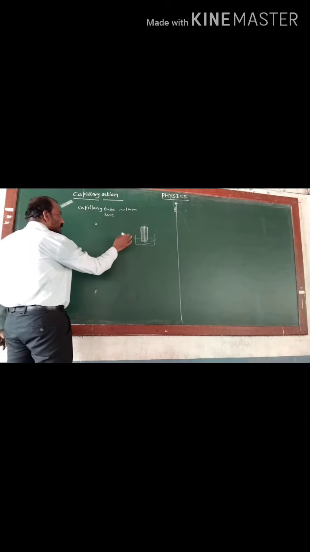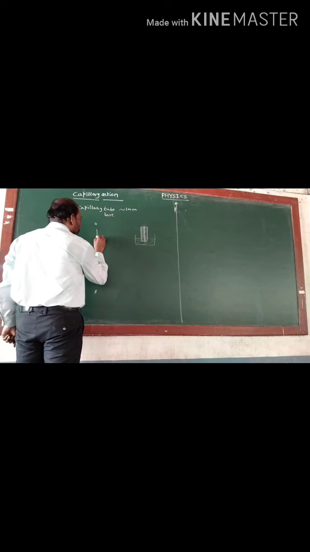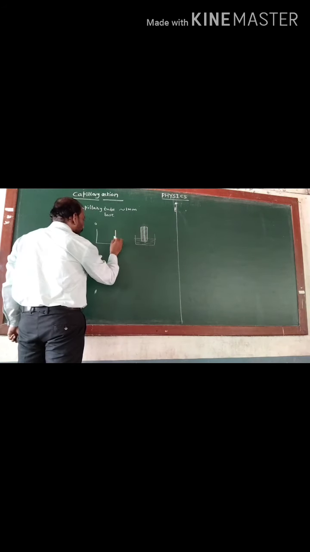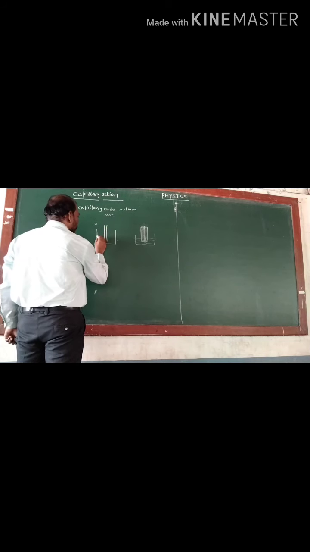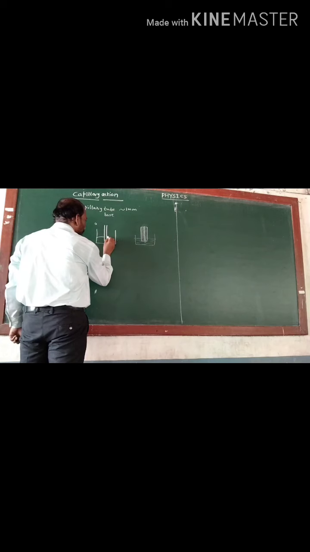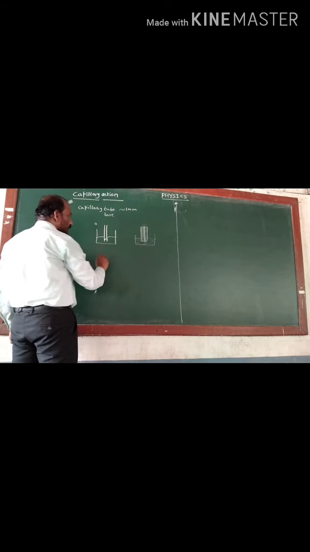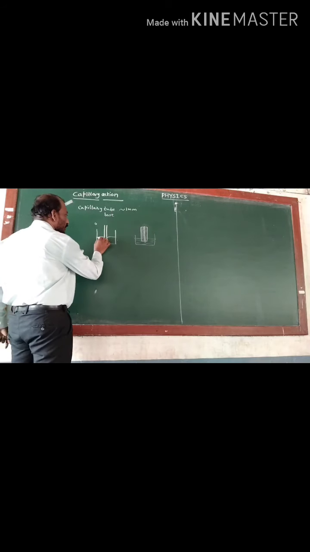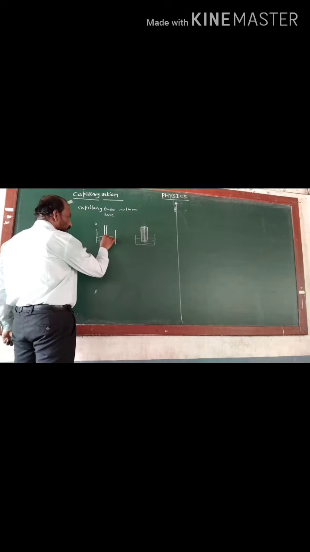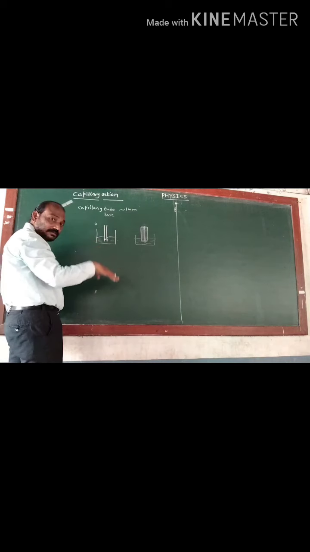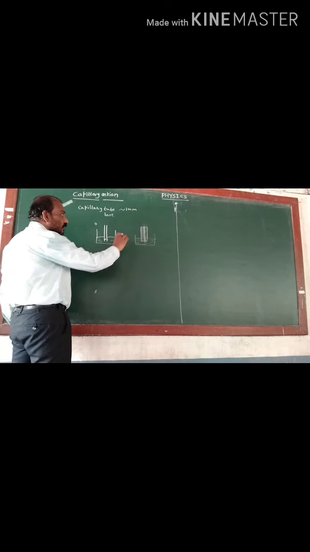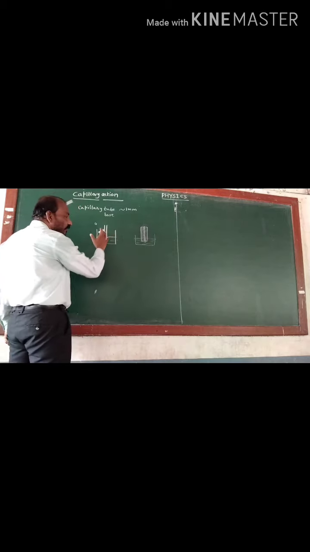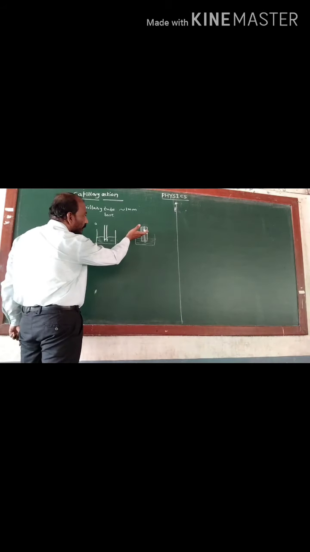Now you can see the same capillary tube. This one is a capillary tube and this one is a liquid. Here the liquid is mercury, this complete is mercury. Here this one goes down. So when you compare with water, this one is a fall and this one is the rise of liquid.